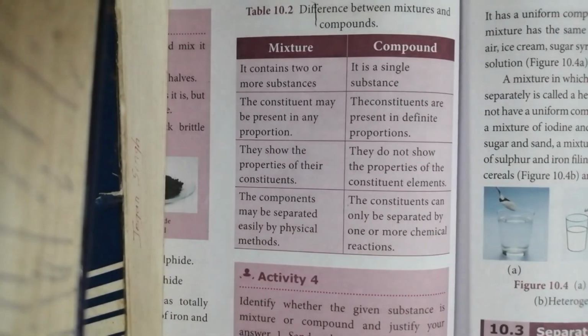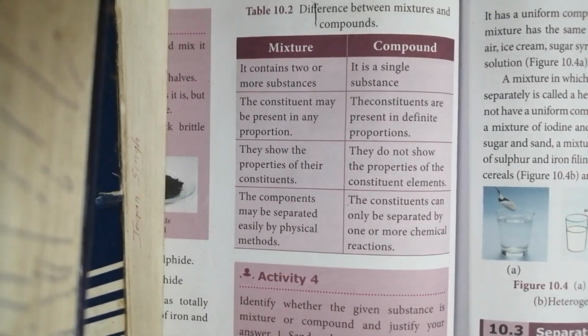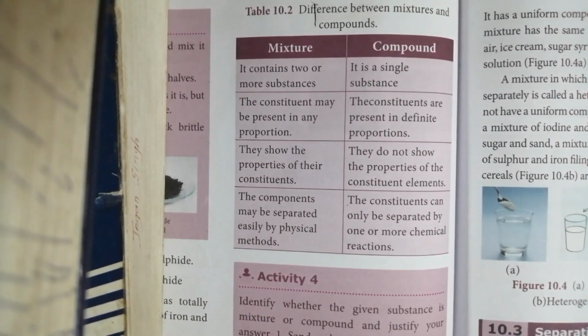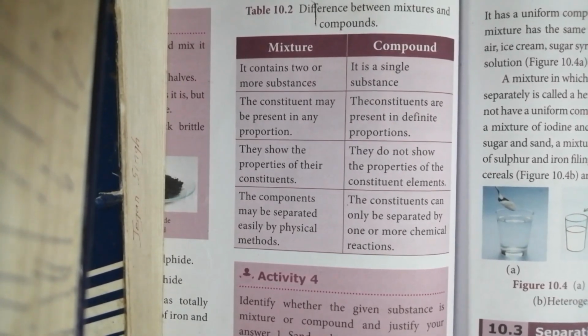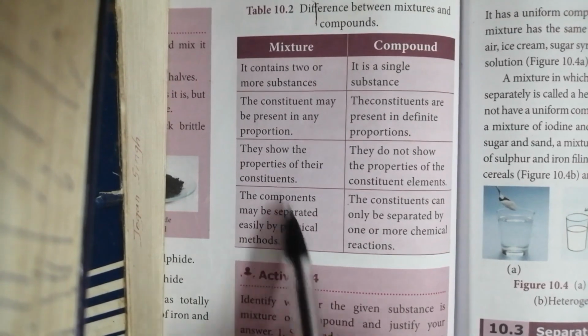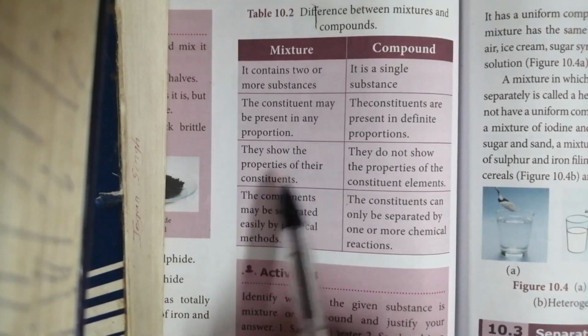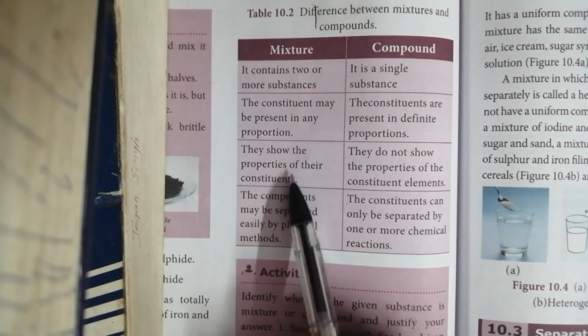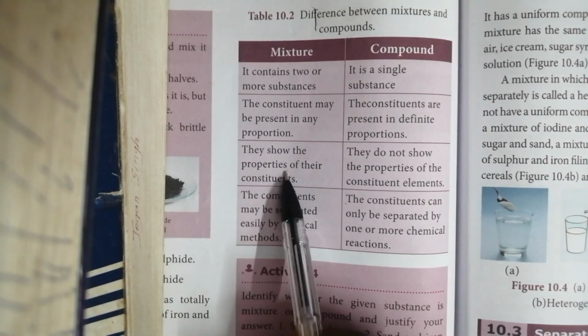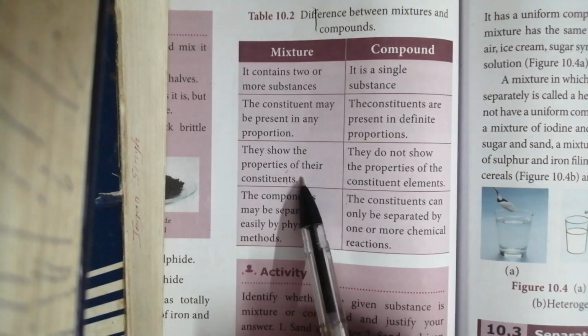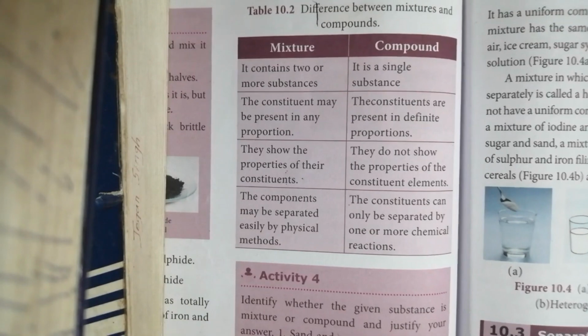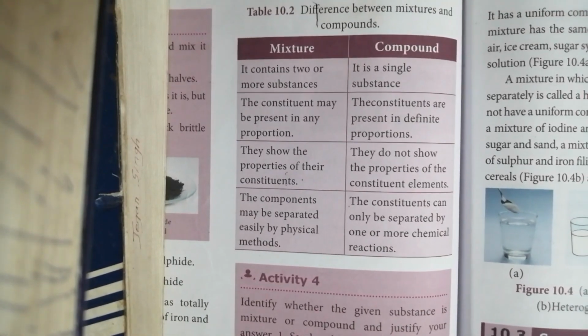It needs a definite amount, that particular amount. If you are taking water in a 2:1 ratio, like that, we need definite proportions. And see the third point: they show the properties of their constituents. So it will show the properties of the mixture. Mixture properties means, now we only discussed iron and sulfur.